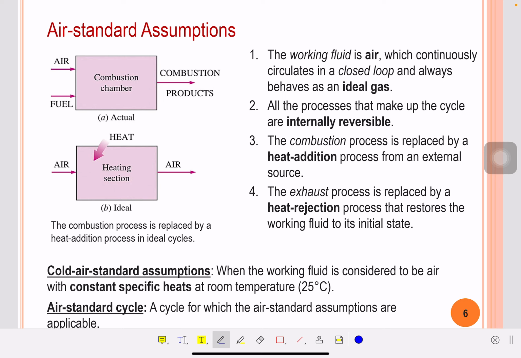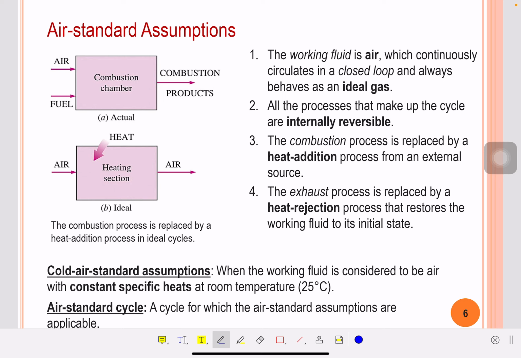Number two, all the processes that make up the cycle are internally reversible. So this is the second assumption. We will assume that processes are internally reversible. Number three, the combustion process is replaced by a heat addition process from an external source. So always the combustion process will be replaced by the heat addition process.